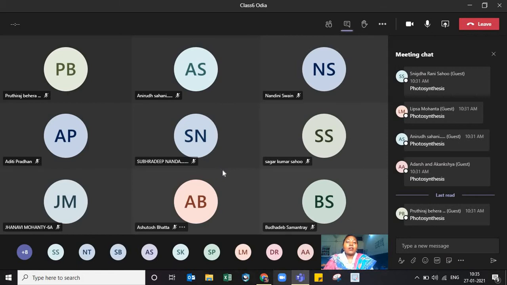Why? Because they are very colorful, very attractive. They attract the insects towards them. Then you might have heard of the word pollination. You might have seen a honeybee going from flower to flower. So with me today, I have varieties of flowers. I have a rose. I have a marigold. Then I have a hibiscus, shoe flower. Then I have calendula. See, I have brought varieties of flowers. This is also one flower which is used in bouquets.